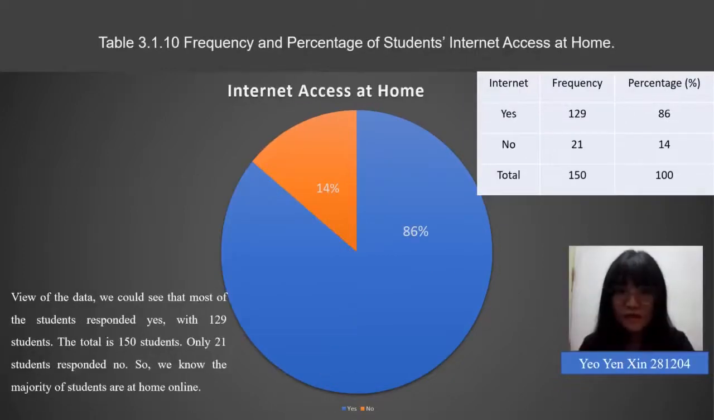Next, this pie chart shows the internet access at home. In view of the data, we could see that most of the students respond yes with 129 students. The total is 150 students. Only 21 students respond no, so we know that the majority of the students have internet access at home.